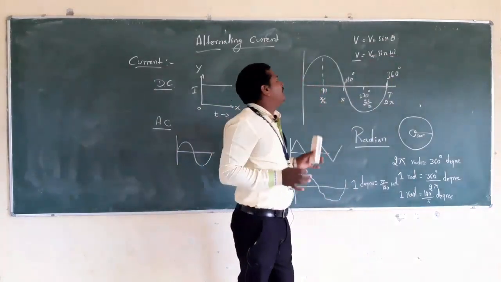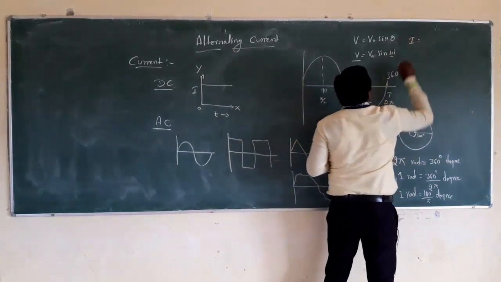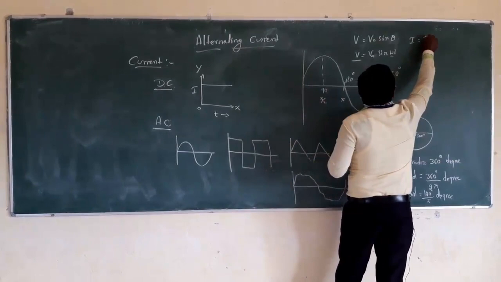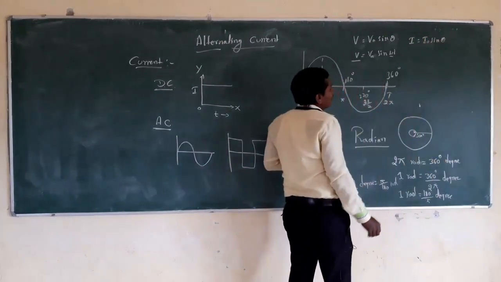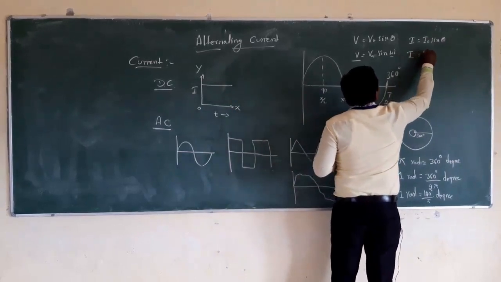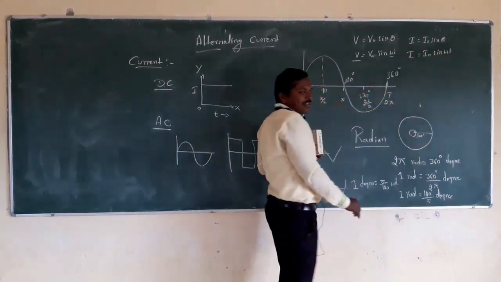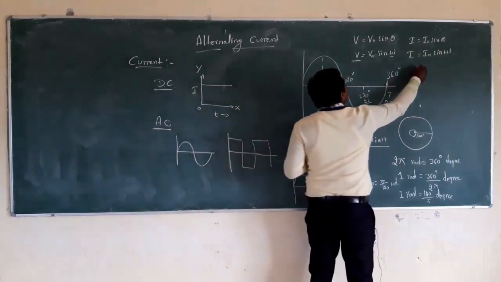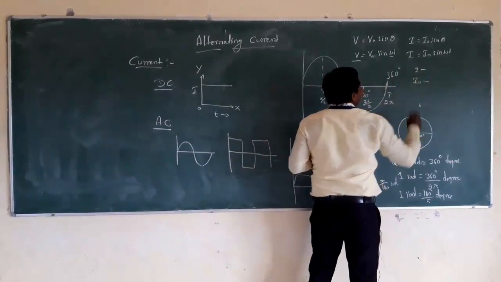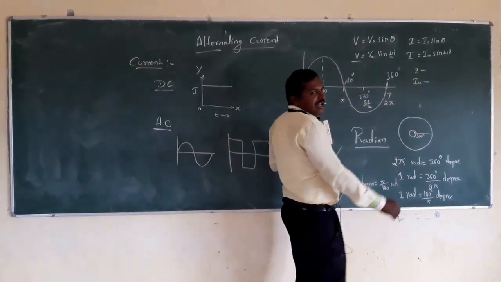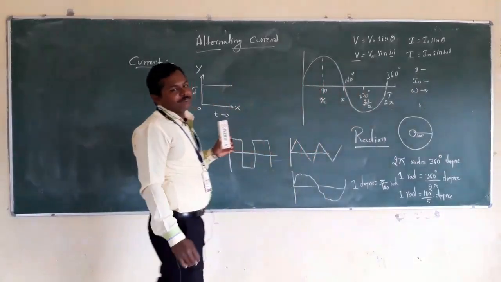Similarly, we can go for alternating current. Alternating current can be represented by I, where I is equal to I naught sine omega t. Here also we can mention that I represents instantaneous current, I naught represents the peak value of the current, and omega represents angular frequency.